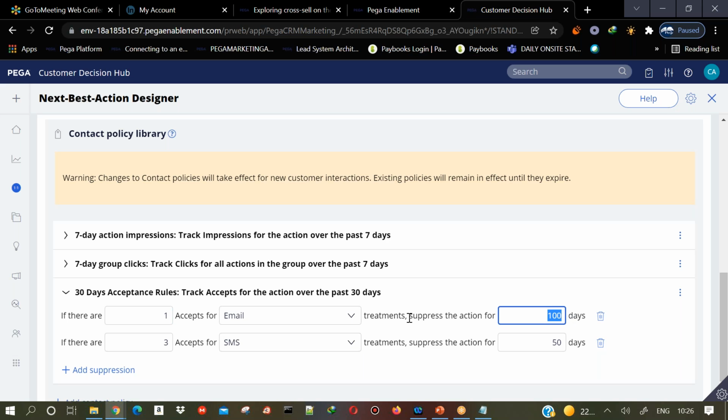So the main purpose of the suppression rule is to hide that offer for a certain duration based on the customer behavior.